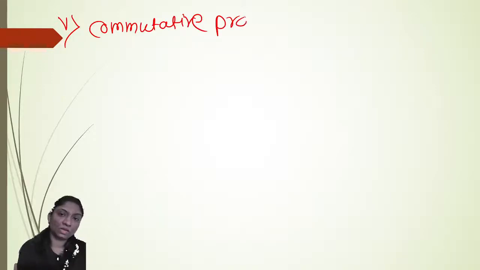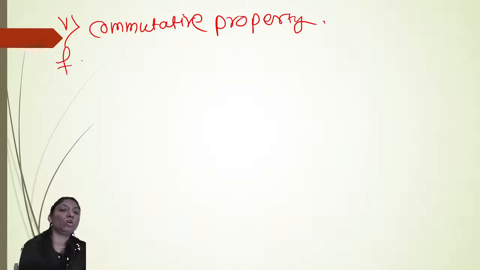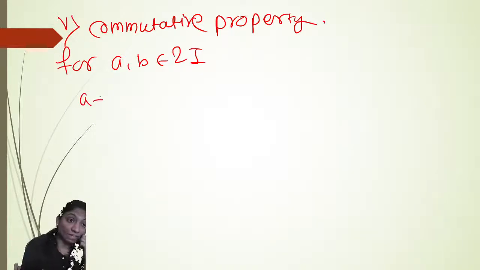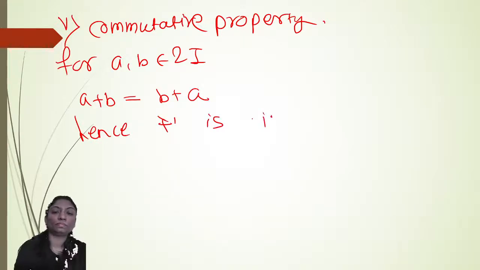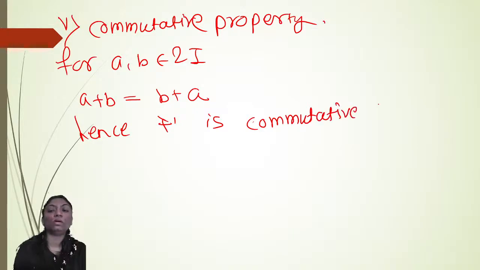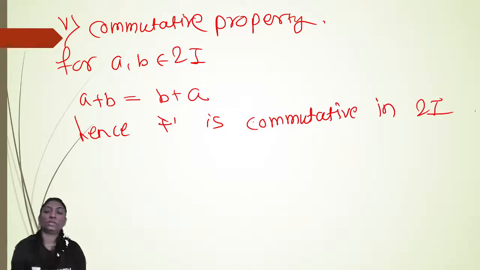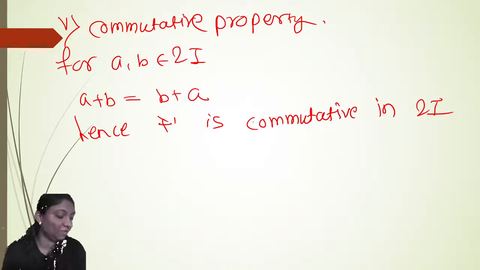Now fifth one, commutative property. For A, B belonging to 2Z, A plus B is the same as B plus A. Hence addition is commutative in the set of even integers.